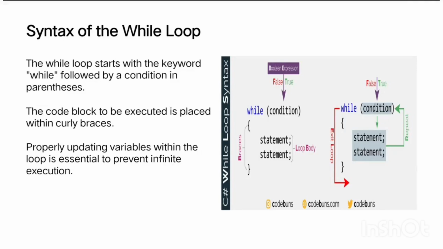Syntax of the while loop. The while loop starts with the keyword while followed by a condition in parentheses. The code block to be executed is placed within curly braces. Properly updating variables within the loop is essential to prevent infinite execution. And this is the while loop syntax we follow.